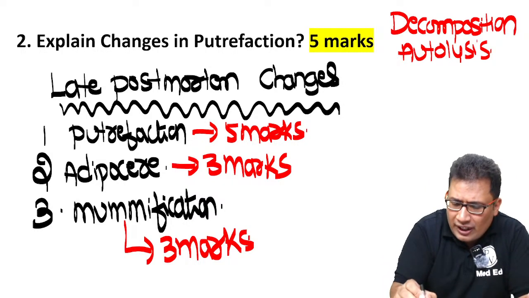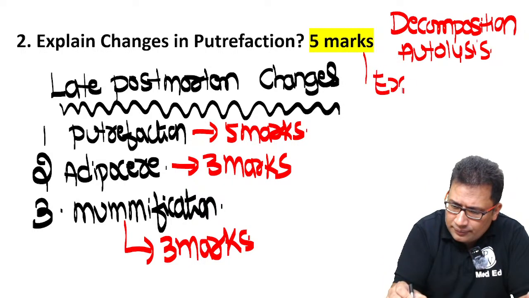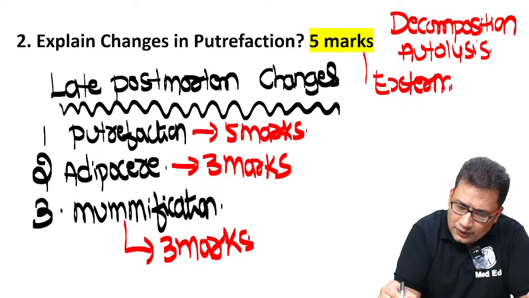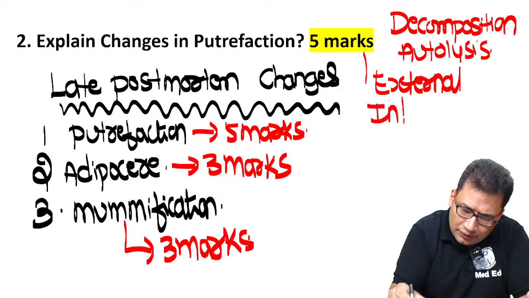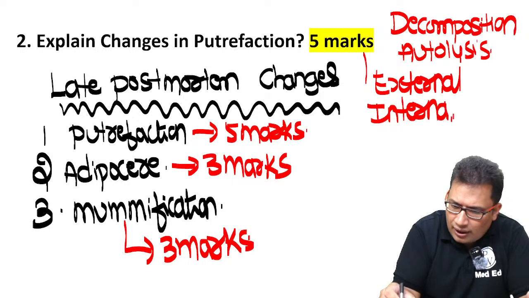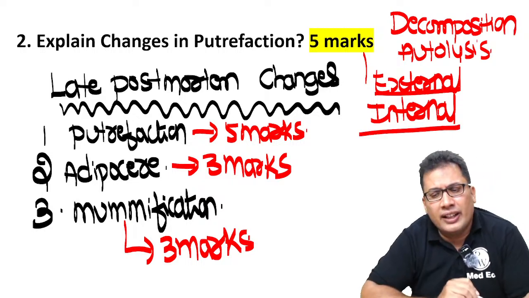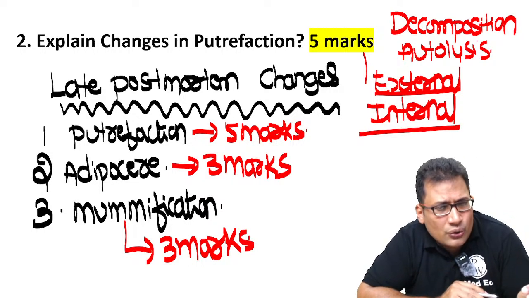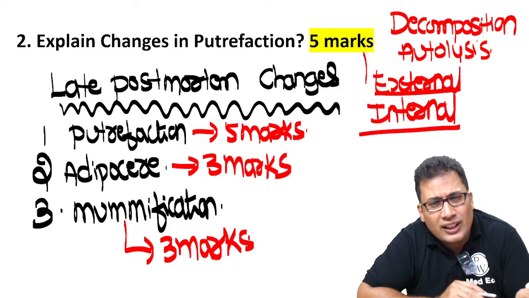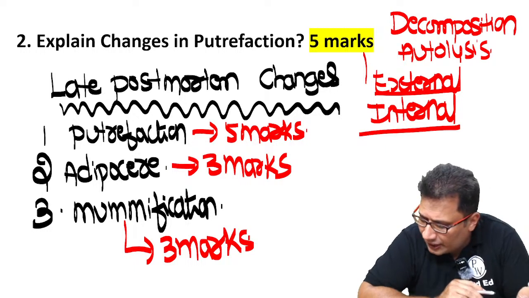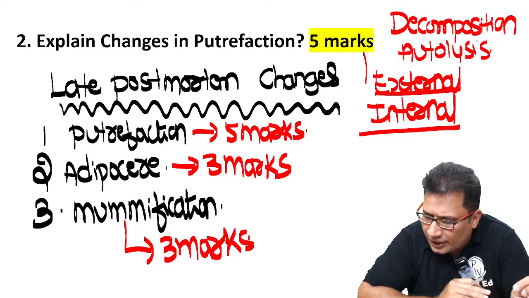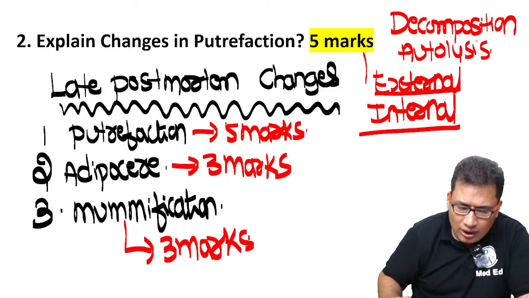So I divide putrefaction into external putrefaction and internal putrefaction. What are the external findings in putrefaction? That comes under external putrefaction. What are the internal findings? The internal putrefaction, basically a degradation, autolysis basically. So this is how you need to answer.